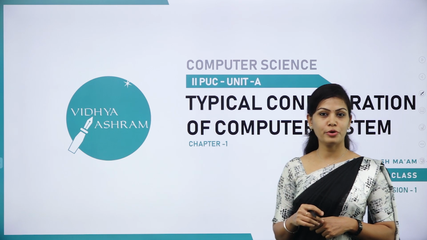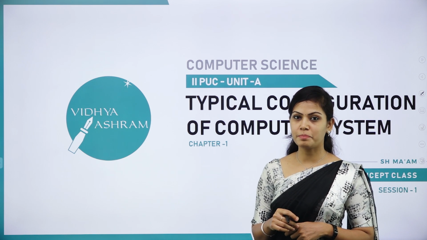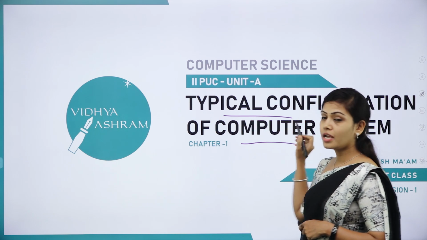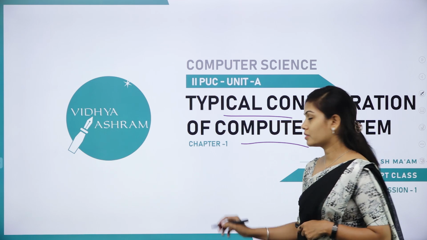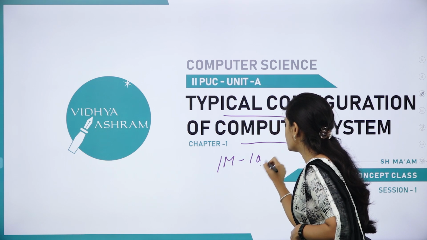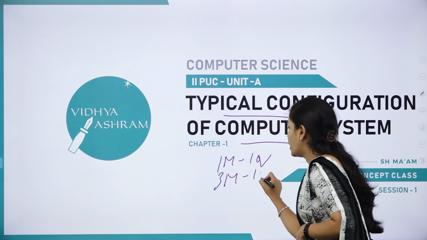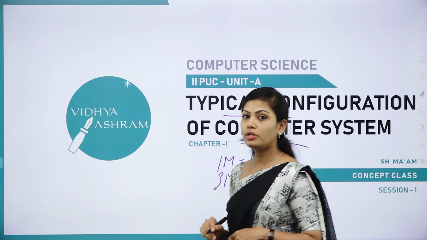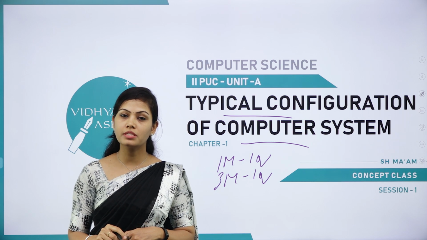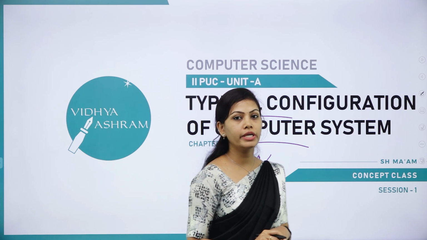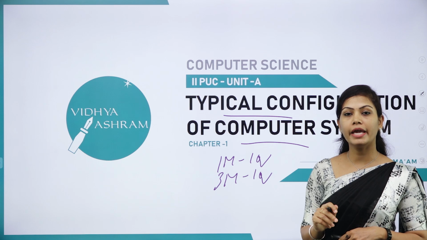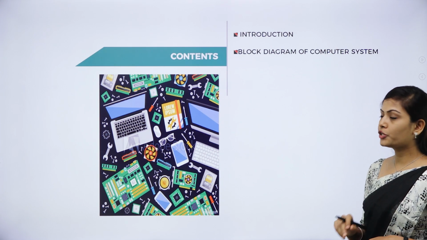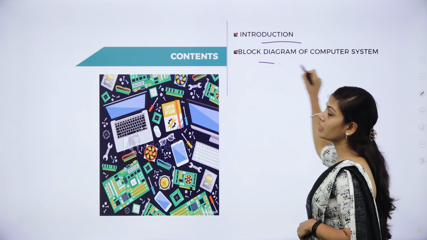In this session, I am going to present 2nd PUC first chapter, that is typical configuration of a computer system. The weightage of this chapter is 4 marks. 1 mark, 1 question, 3 mark, 1 question will come for your examination. In this chapter, we are going to learn various units of computer system, types and components of motherboard, and assemble a computer system. In today's session, I am going to discuss the following topics, that is introduction and block diagram